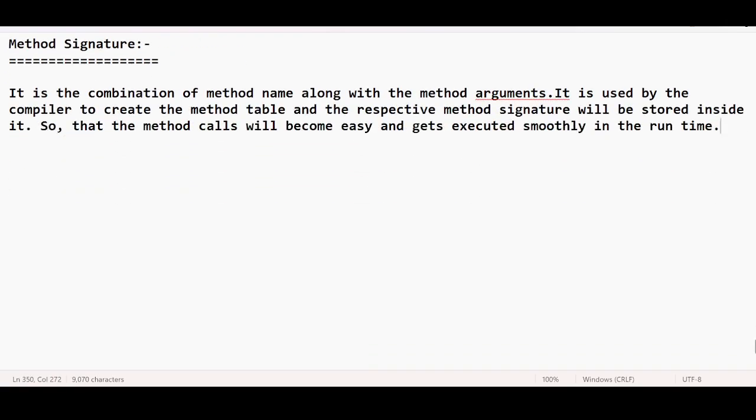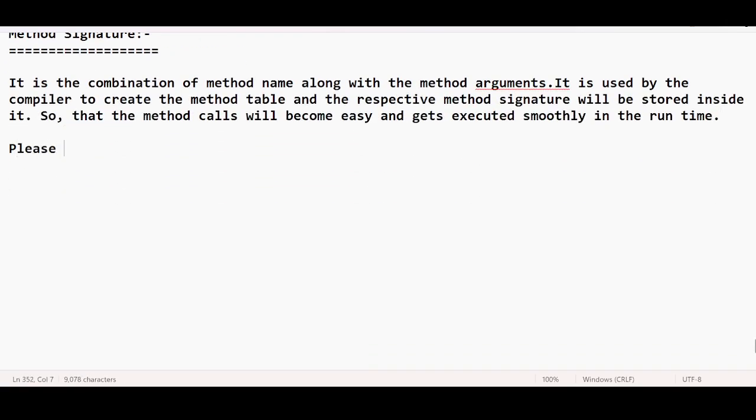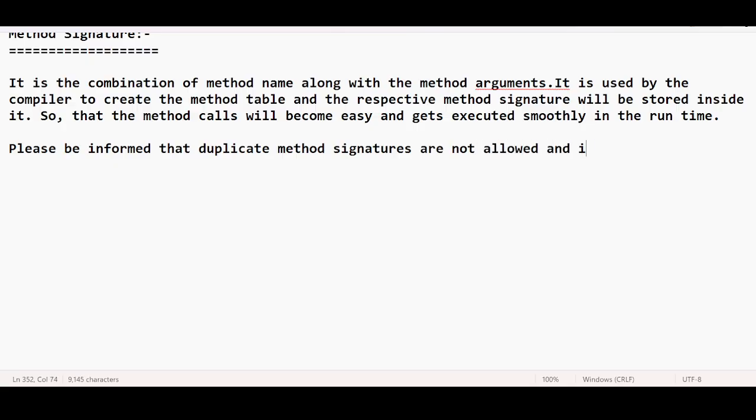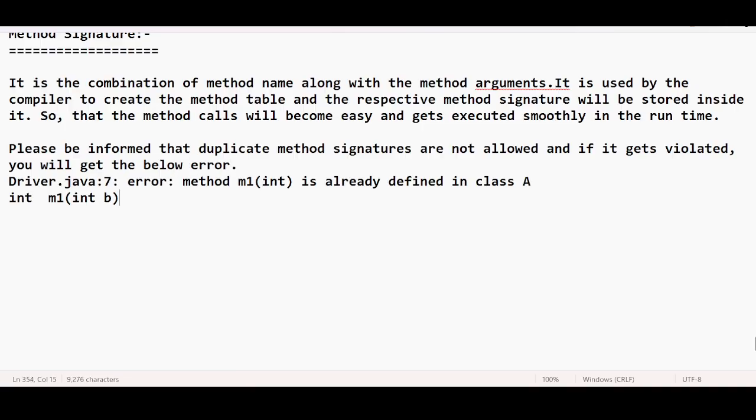Please be informed that duplicate method signatures are not allowed, and if this is violated, you will get the below error. Okay. Now we have got some idea about what a method signature is.